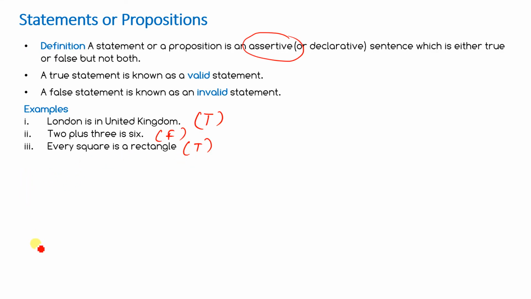From your side, give one example of a statement.